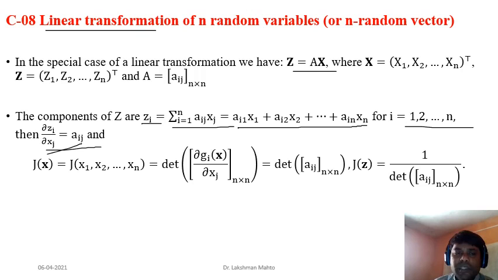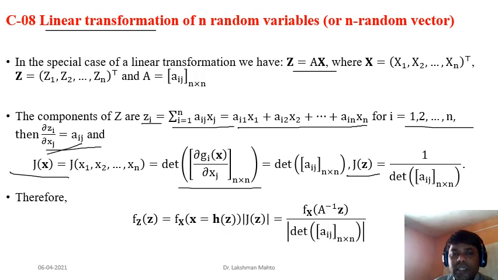So aij happens to be the coefficient, and you can find the Jacobian through this. The Jacobian is the determinant of this matrix. The Jacobian of x and the Jacobian of z are related to each other; both are inverse to each other. So if you are able to get the Jacobian of x, you can always find the Jacobian of z. There is no issue.